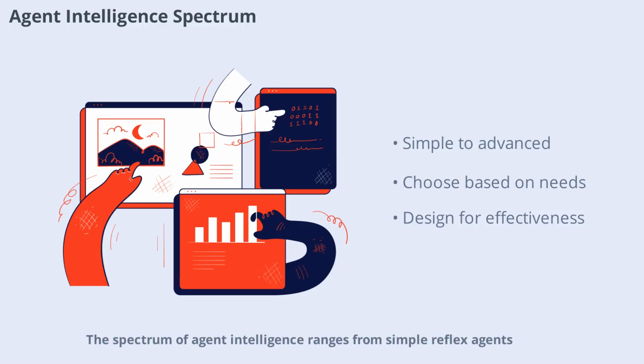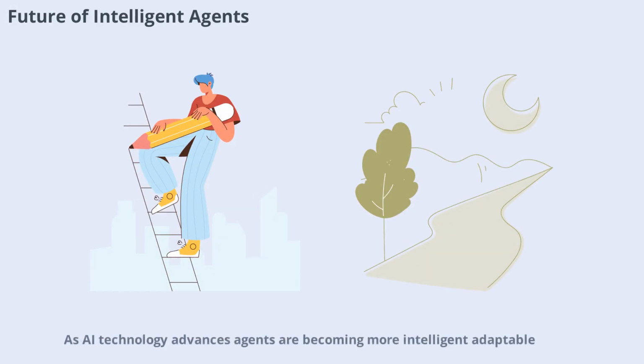The spectrum of agent intelligence ranges from simple reflex agents, which are fast but limited, to learning agents, which are slow to start but become highly effective over time. Understanding where your application falls on this spectrum helps you choose the right agent type and design the most effective solution.